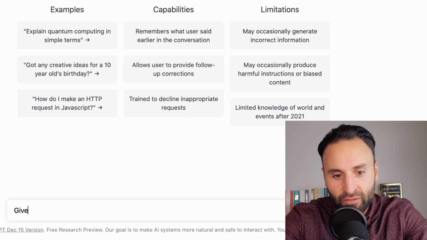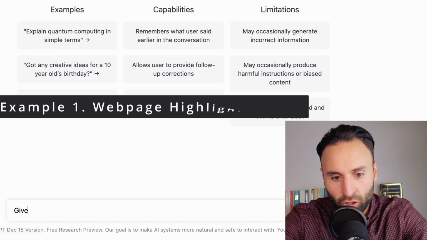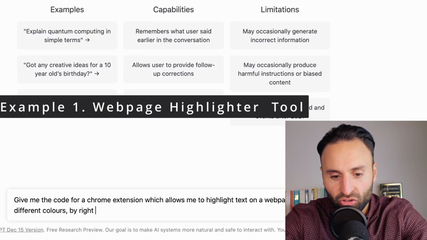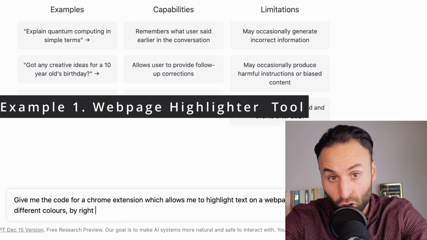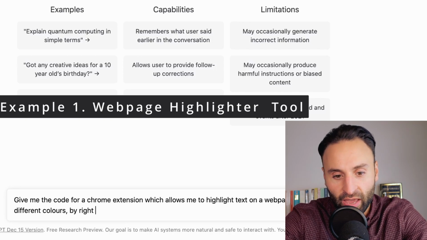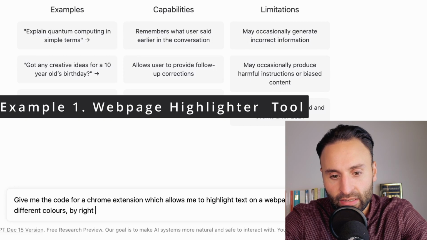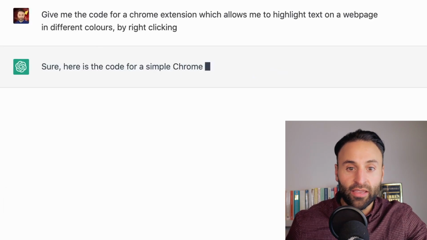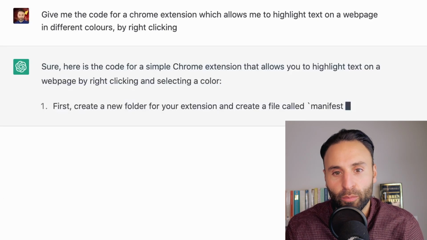Well, let's find out. Give me the code for a Chrome extension which allows me to highlight text on a web page in different colors. And I'm also going to say by right clicking. So I'm really being quite specific there. Quite difficult. Let's see. Here we go straight away. Sure, here is some code for a basic Chrome extension that allows you to highlight text on a web page in different colors by right clicking.